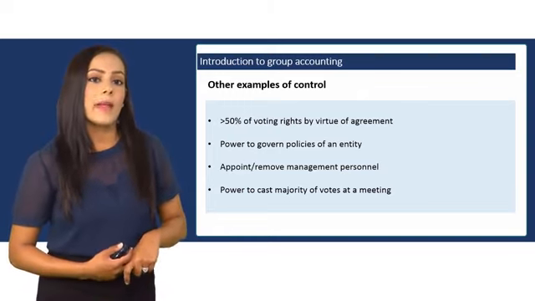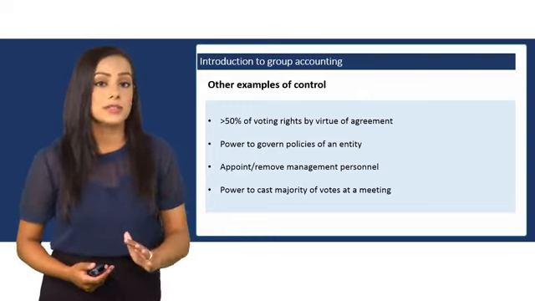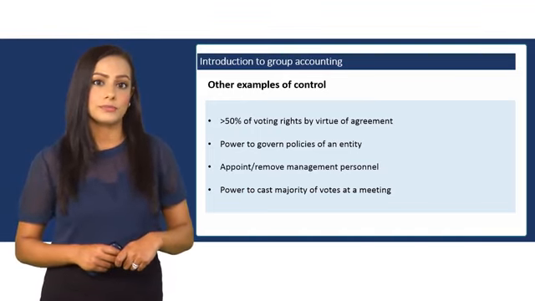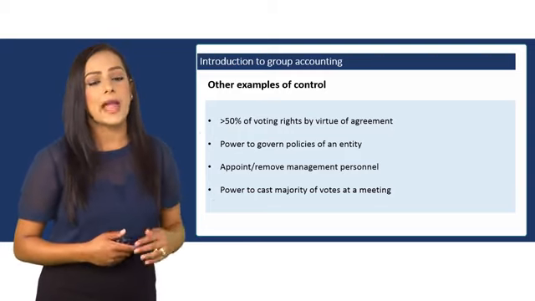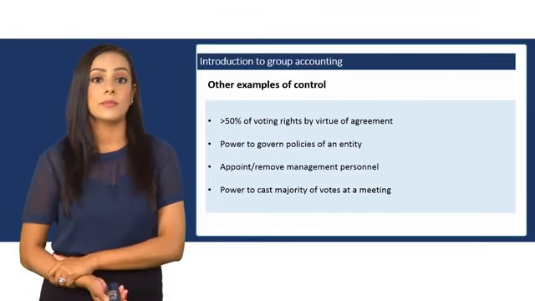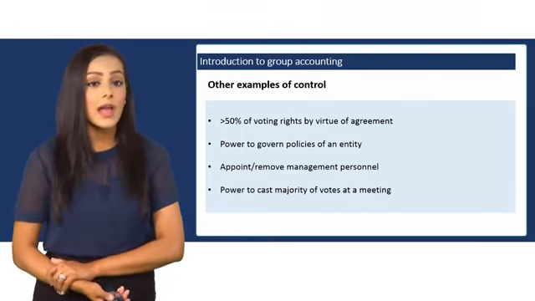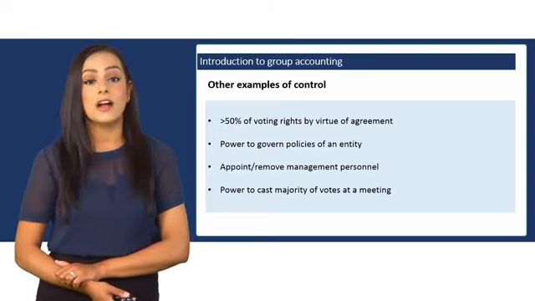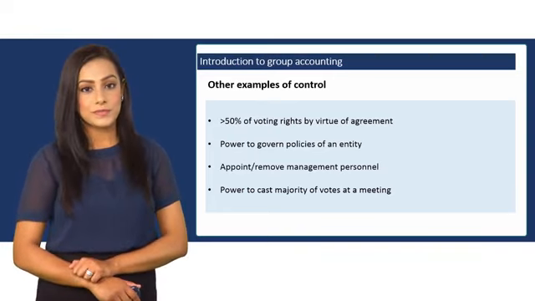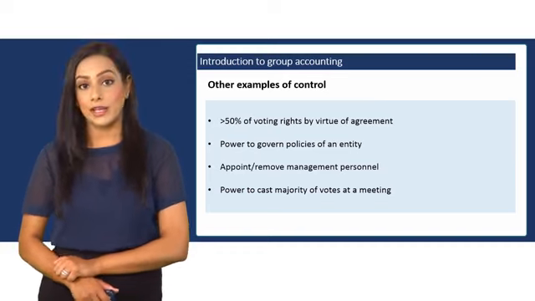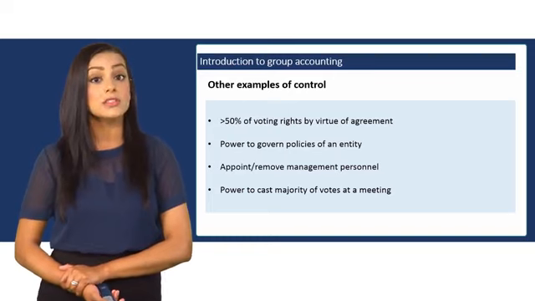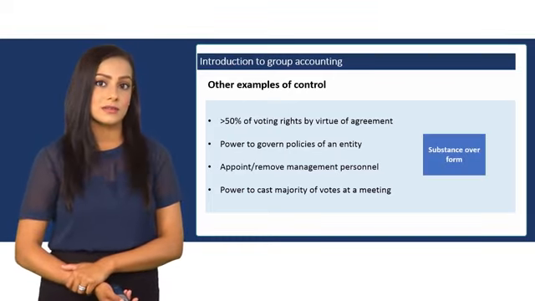If by any way the parent has the power to govern the policies of the subsidiary, that too is a way of the parent having control. If the parent has the power to appoint or remove any directors from the board, that means they have control. And finally, if they have the power to cast the majority of the votes at the board of directors meeting, the parent has control. So it doesn't matter how you get control. If you get control, the parent must produce consolidated financial statements.